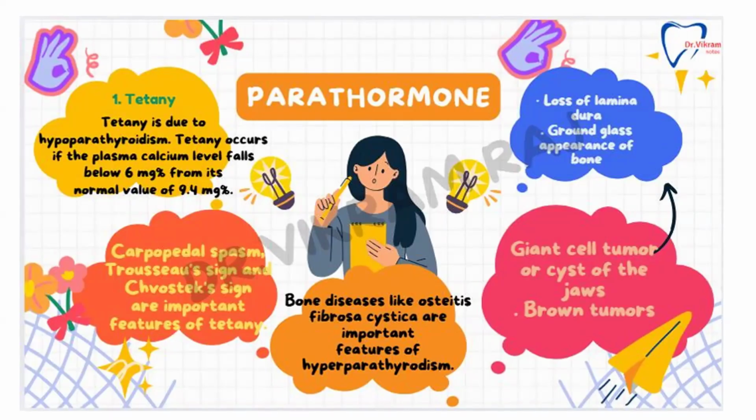Then we can say it is tetany, occurring due to deficiency of parathormone or deficiency of calcium level in the blood. So it results in tetany, and one of the factors is parathormone.